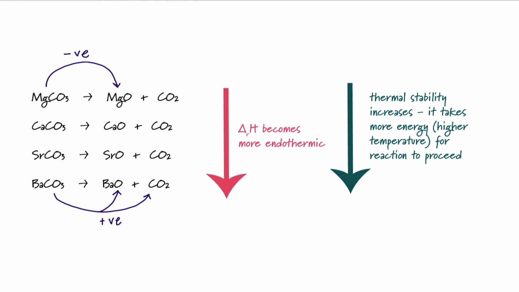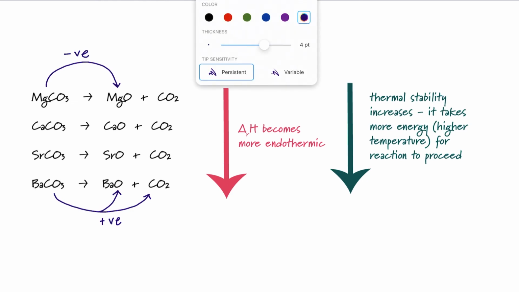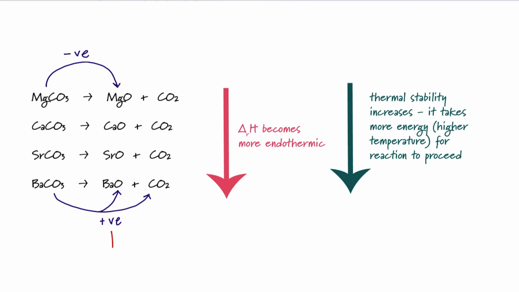Now, because overall each of these reactions is endothermic, that tells me that this value here is greater than the amount of energy that's released when we move from the carbonate or the nitrate or the hydroxide lattice to the oxide lattice.